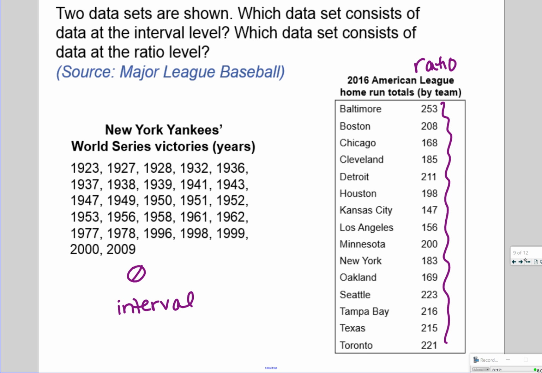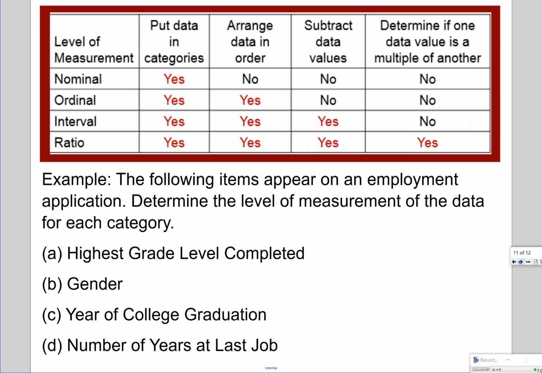Okay, so last slide of the day. And there's another little kind of graphic here explaining the difference between them. I've got 4 samples at the bottom here. I want you to determine what level of measurement they are. Nominal, ordinal, interval, or ratio. Okay, you guys can work together if you want. I would actually love if you worked together. If we all talk, that'd be great. All right, so I'll give you a couple minutes. Find a friend, try those 4, label them, and then we're done for the day. Go.